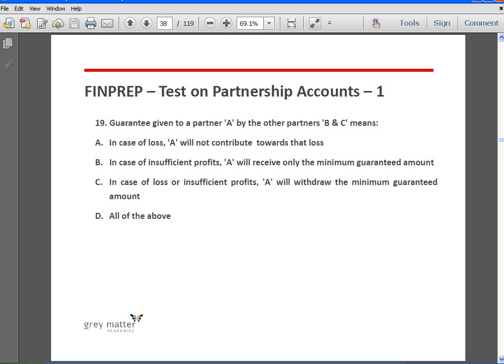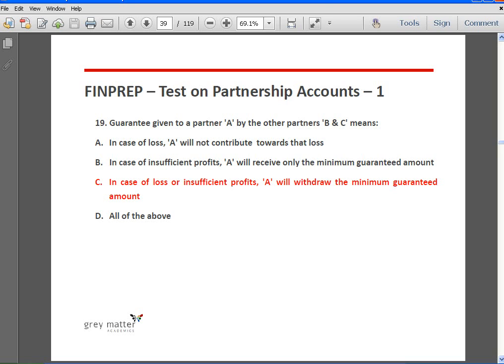So here, a guaranteed partner means a partner to whom a minimum share of profit is guaranteed, and the guaranteeing partners are the other partners who agree to make good the shortfall to the guaranteed partner. And it will be in their relative profit sharing ratio.